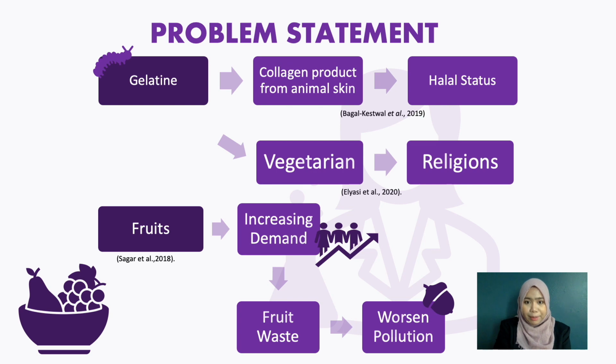Gelatin is a product made from collagen produced from animal skin, white connective tissues, and bones that has been partially hydrolyzed. It becomes an issue among the consumers as they are skeptical of the halal status of the product. There are many individuals around the globe who are vegetarians as well as the Hindus who do not consume gelatin with animal sources. As fruit plays an essential part in our nutrition, the demand for fruit has increased along the increasing of global populations. This has resulted in the increase of fruit waste that can cause pollution to environments and if it is not controlled, could worsen the pollution.